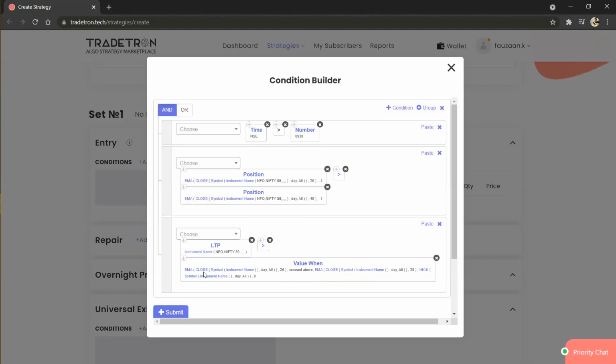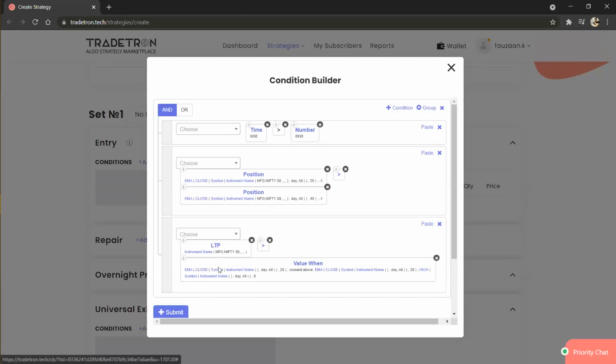So don't worry about this long condition. I will explain it in a very basic way so that you can easily understand it. Here we have checked when the 20 period EMA is greater than the 40 period EMA. Now, on whichever candle this condition is getting satisfied, we want the high of that candle. So for that we are using the value when keyword.